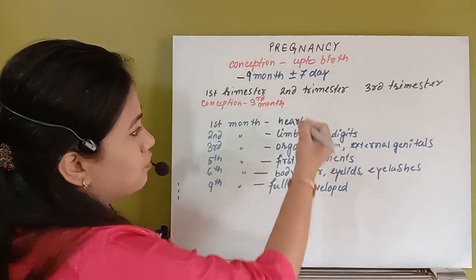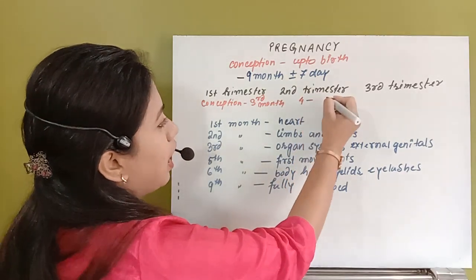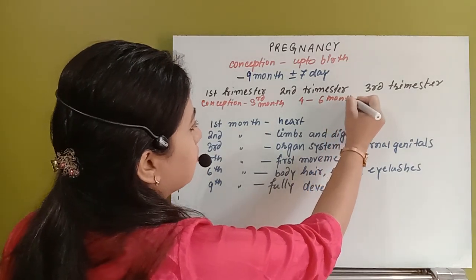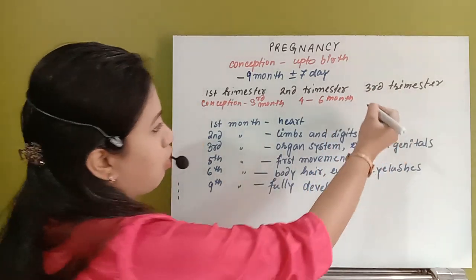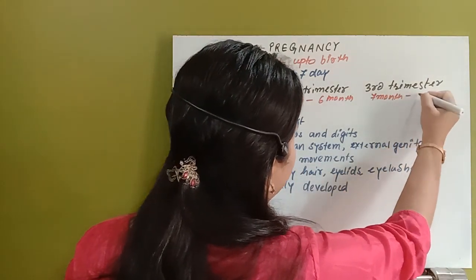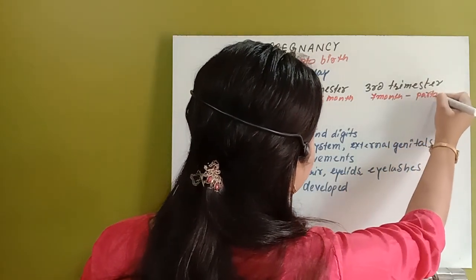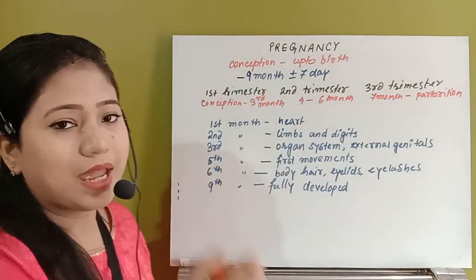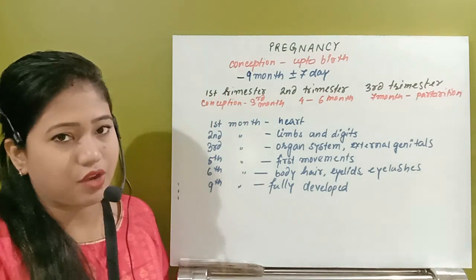Then the second trimester is the 4th up to the 6th month. Then from the 6th, or we can say the 7th month, up to the process of parturition, that whole time period is the third trimester.